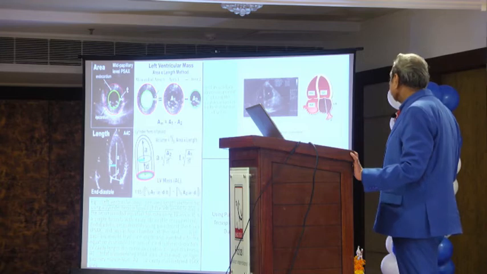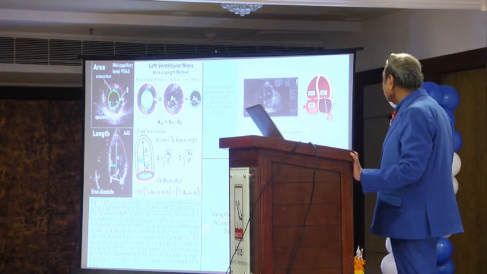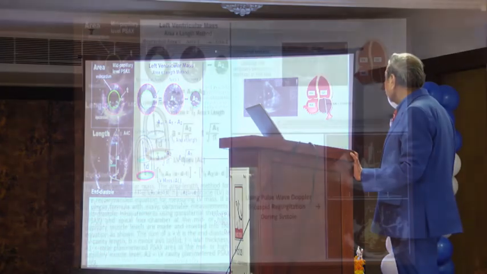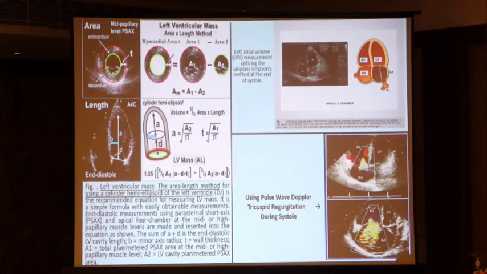Here you can say, using the Doppler, this is normal. Right atrium, right atrium. The blood is going from the atrium to the ventricle. But here it is coming back. Here it is coming back with great velocity.